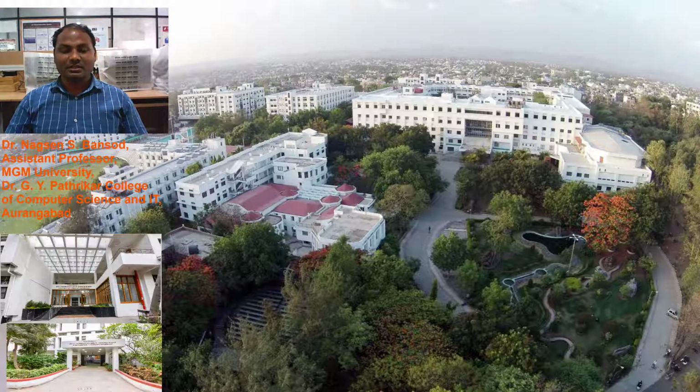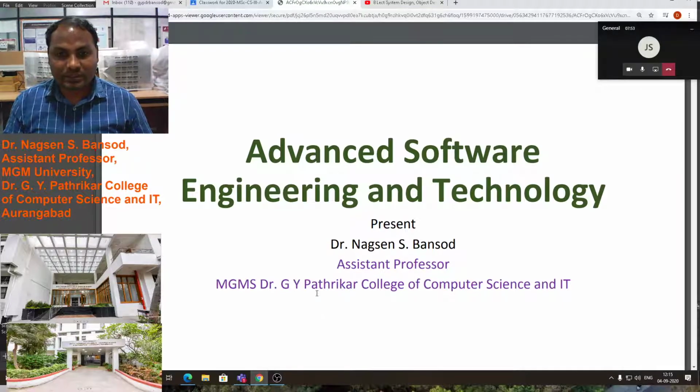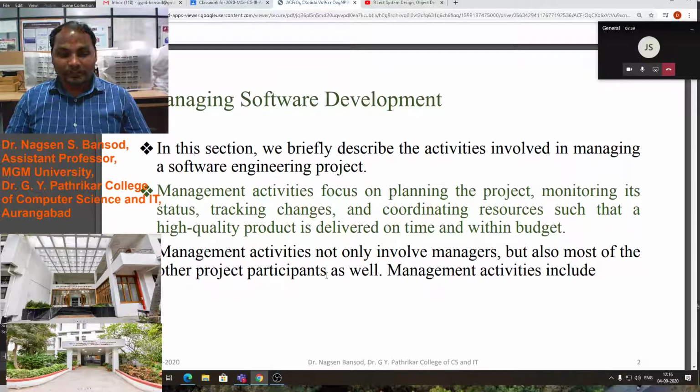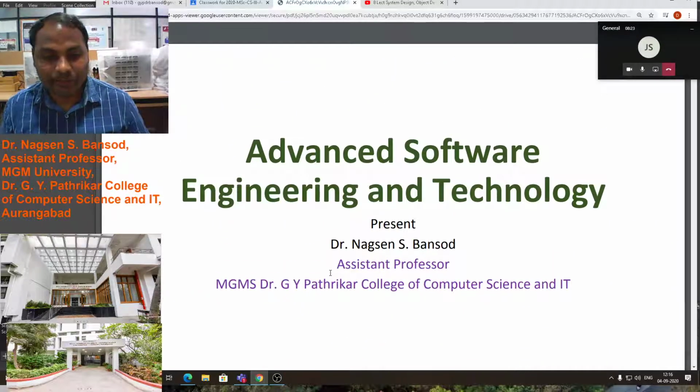Today we are going to discuss advanced software engineering and technology. In the previous lecture, we discussed the software development process. In that, we saw one flow diagram. There were project requirement elicitation, then analysis, then designing, then implementation, testing and deployment. These steps we have already covered in the previous lecture.